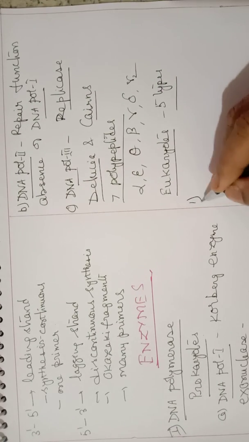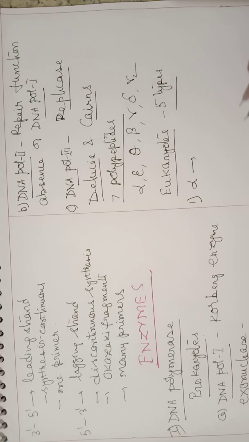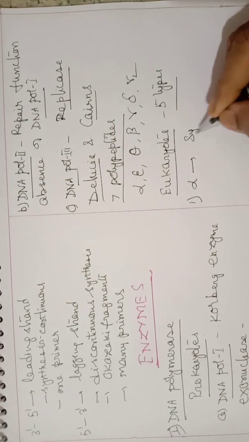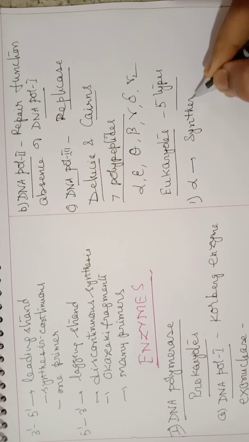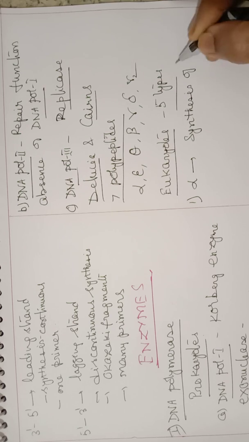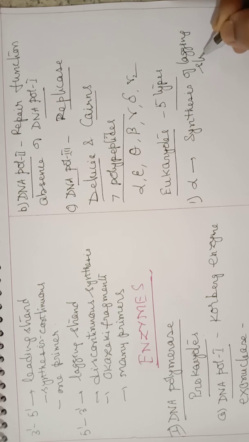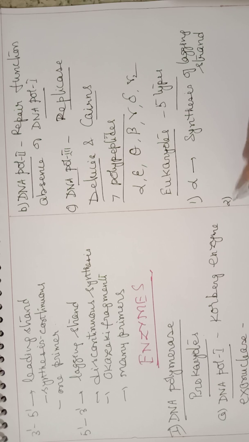First one is called alpha DNA polymerase. This is involved in synthesis of the lagging strand. Then the second one is called beta, which is involved in the DNA repair process.